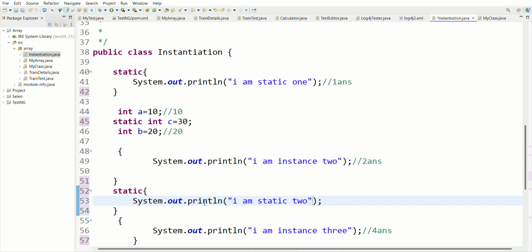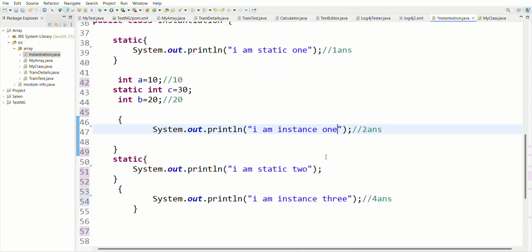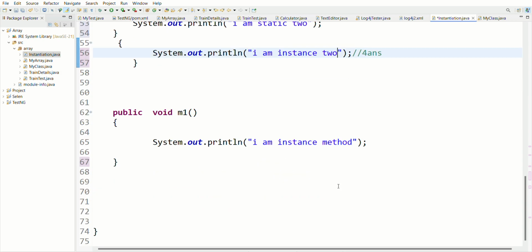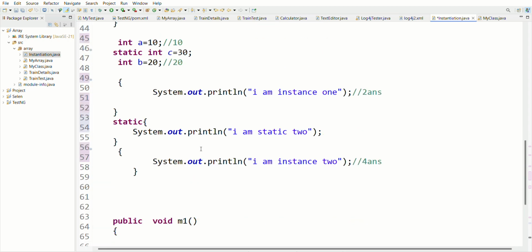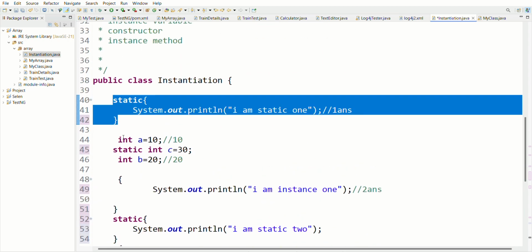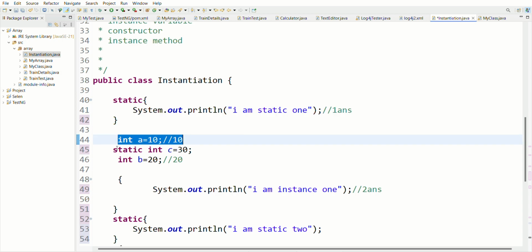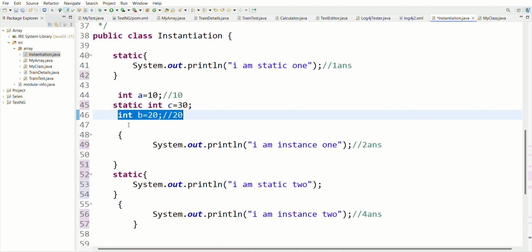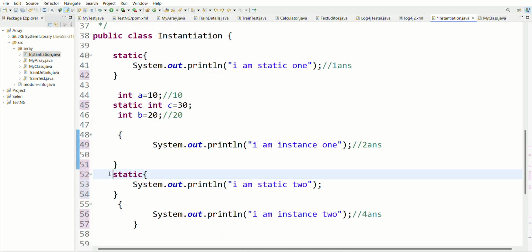"I am static 2". Got it? "I am instance static 1". "I am instance 1". This is my first instance block. This is my second. Here one static int d is equal to 50. I am writing like this. This is my program: static block, instance variable, static variable, instance variable, instance block, static block.